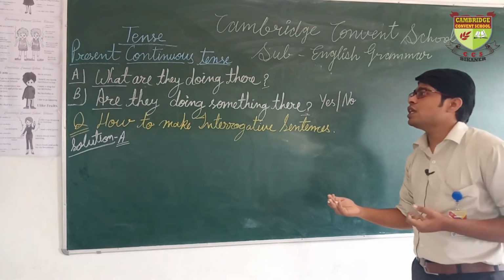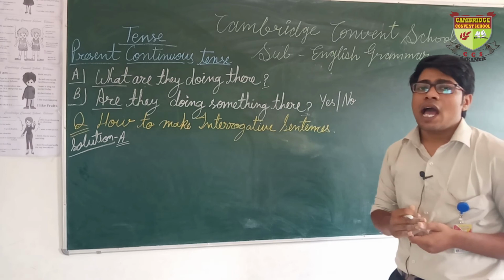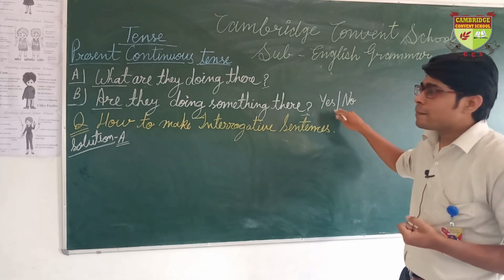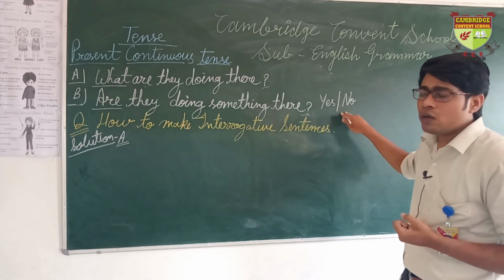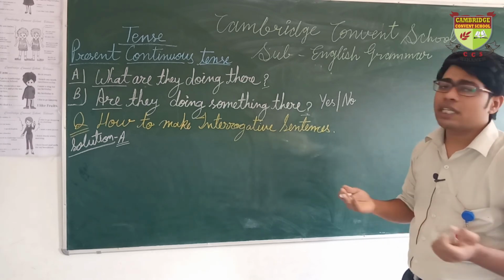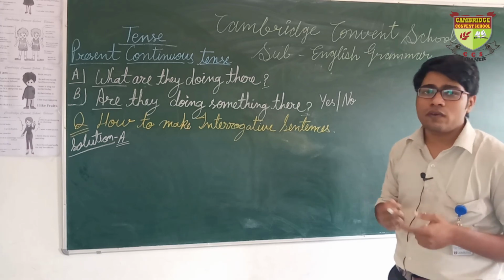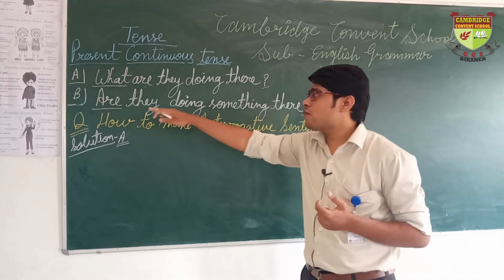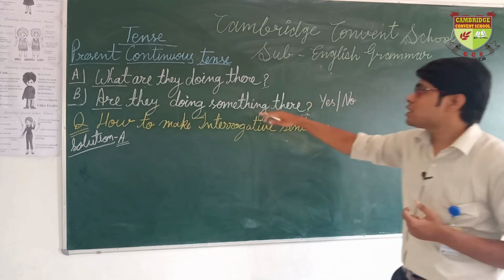If someone asks me what are they doing there, then I will say something more than yes or no. I can tell them they are doing nothing there. They are doing their homework. They are doing their unique work. But in the case of the B sentence, are they doing something there?